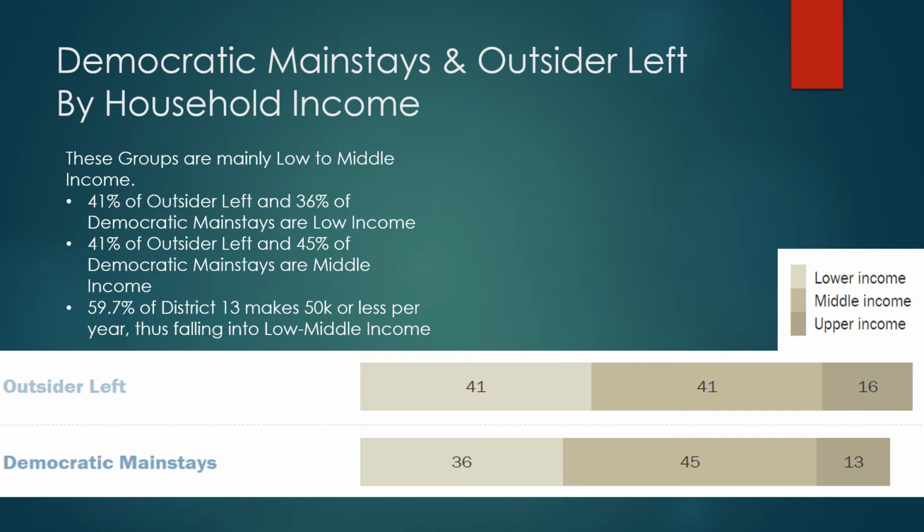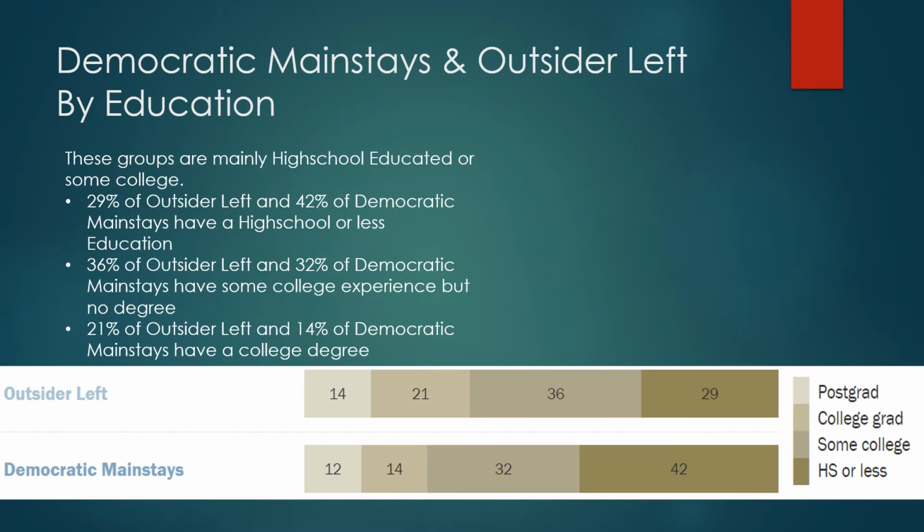And as I said earlier, that highest density was right down in the 10 to 15K a year range, which is considered low income. So that is consistent with the demographics of our district that we are working.